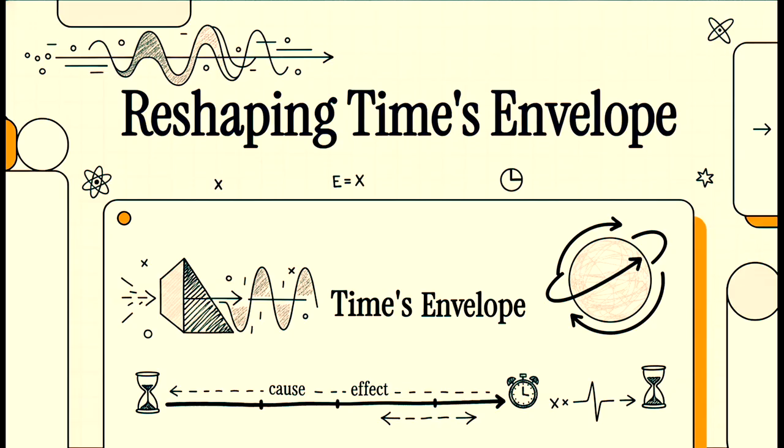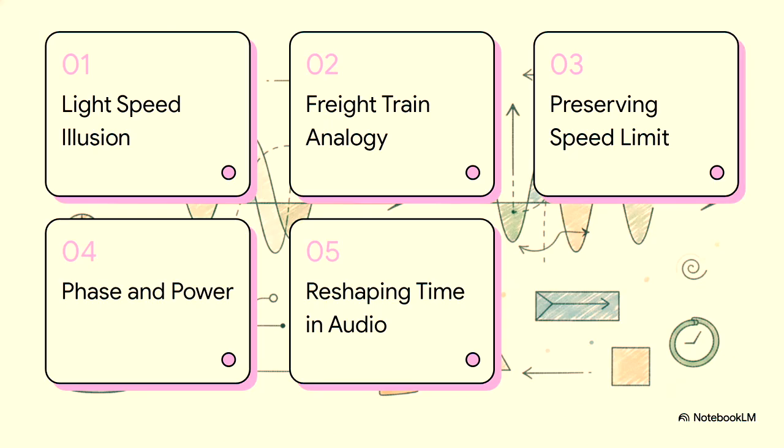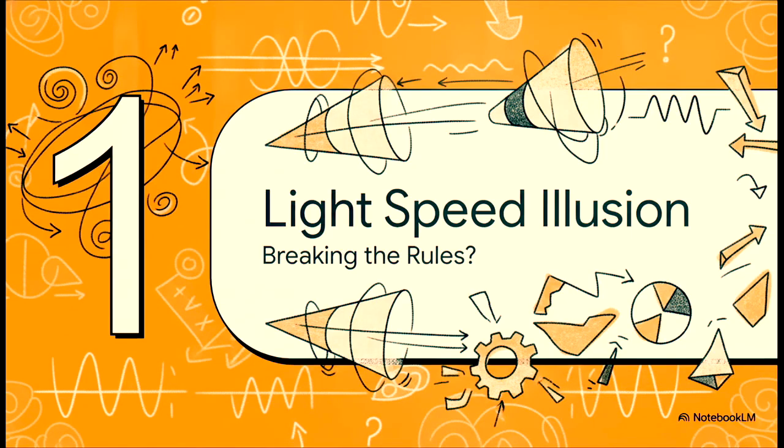Welcome to this explainer, where we're going to fundamentally reshape how you think about time, causality, and what it actually means for a wave to travel. Real quick, here's our syllabus for today. First, we'll hit the faster-than-light illusion. Then, we'll break down the freight train analogy. After that, preserving the speed limit, manipulating phase and power, and finally, we'll wrap up with reshaping time in audio. All right, diving right in.